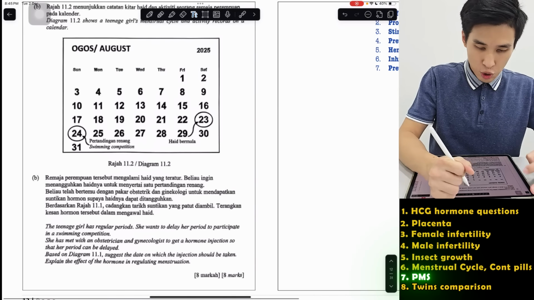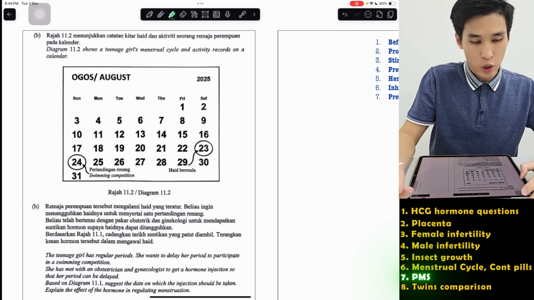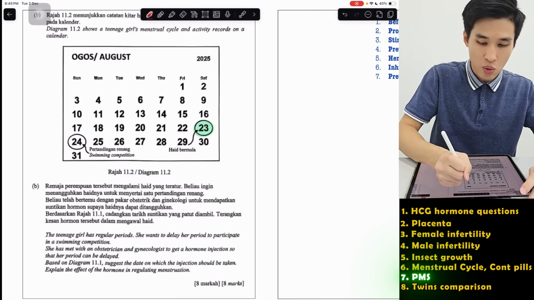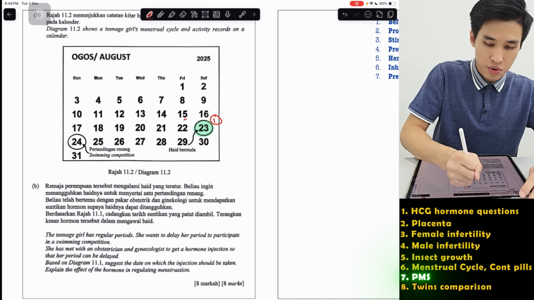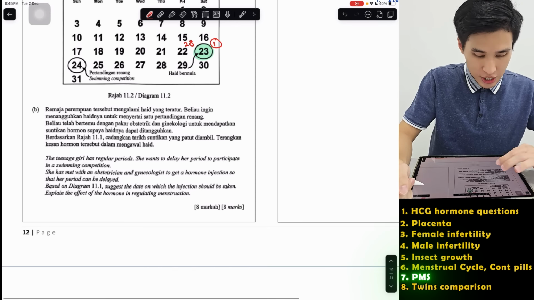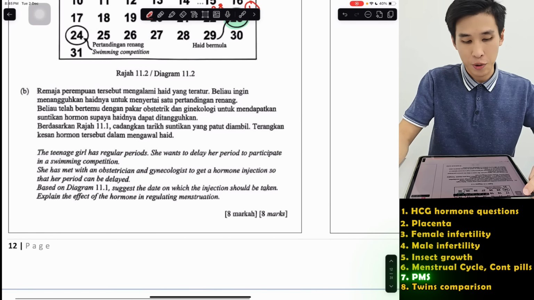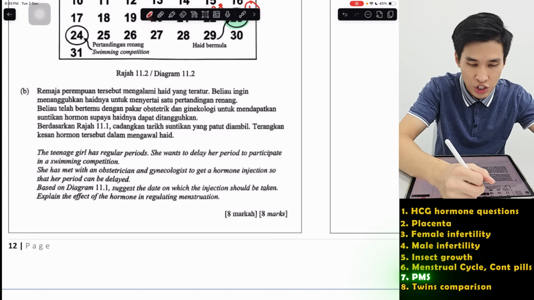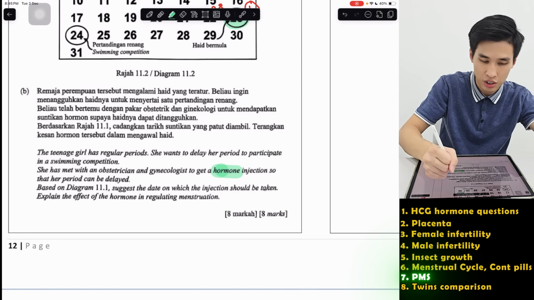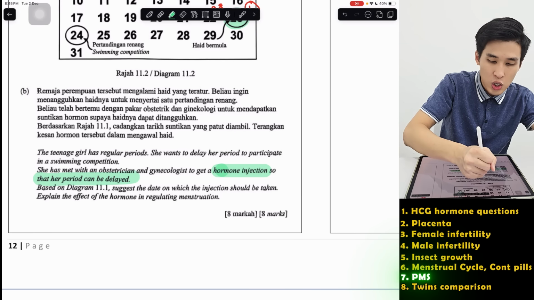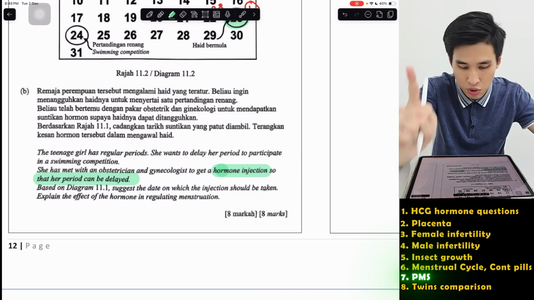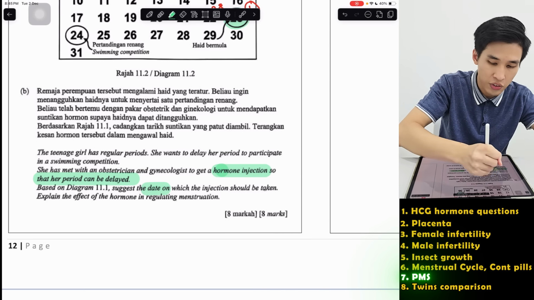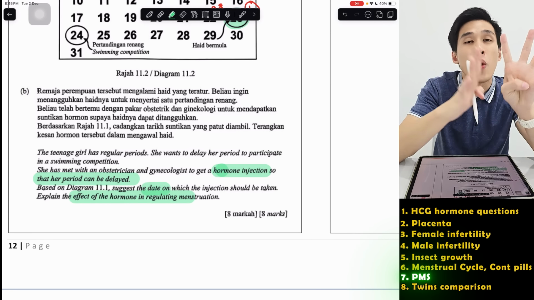Okay, the next question. It shows a calendar of a teenage girl's menstrual cycle and activity records. So they say here is where menstruation starts, so here is day 1 of the menstrual cycle. Here is the last day of the previous cycle. They say the teenage girl has a regular period. She wants to delay her period to participate in a swimming competition. She has met with an obstetrician and gynecologist to get a hormone injection so her period can be delayed. So they ask which date this injection should be taken and the effect of the hormone. So you need to know what hormone and when to inject it.